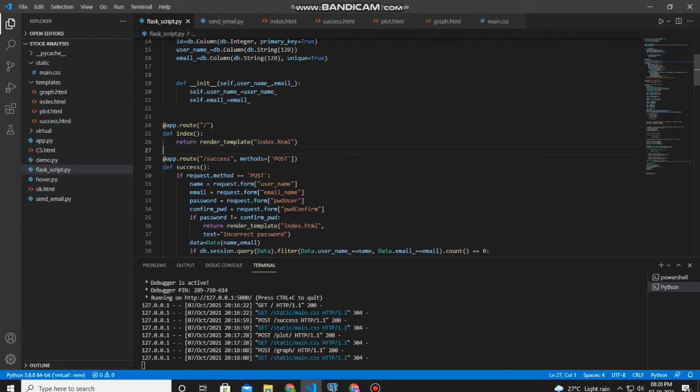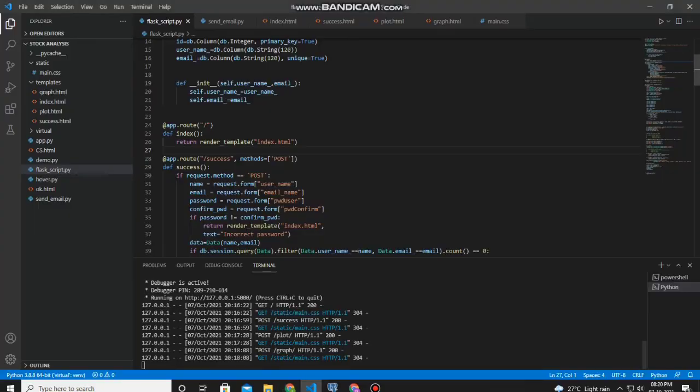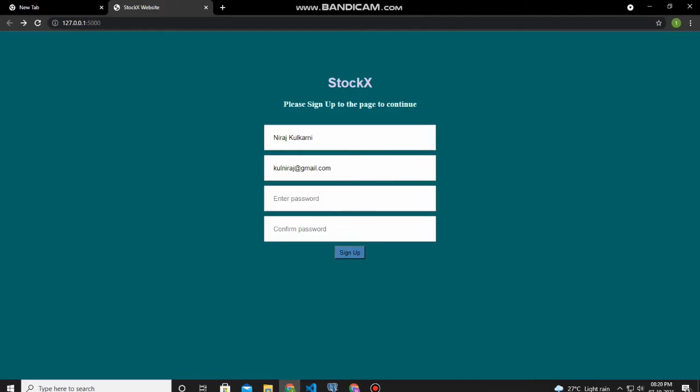This is getting returned by this code. I'll show you the code of the index.html, which is over here. Yes, so this is the code of the index.html. As you can see, it is asking you for your full name, your email address, and your password. And then there is the submit button. As you can see, name, email address, password, and confirm password and submit button.